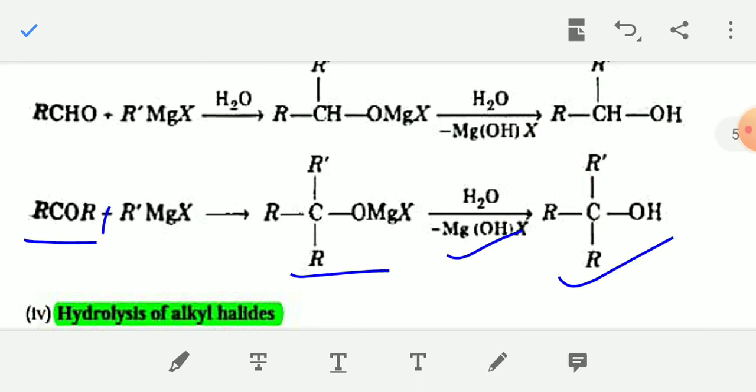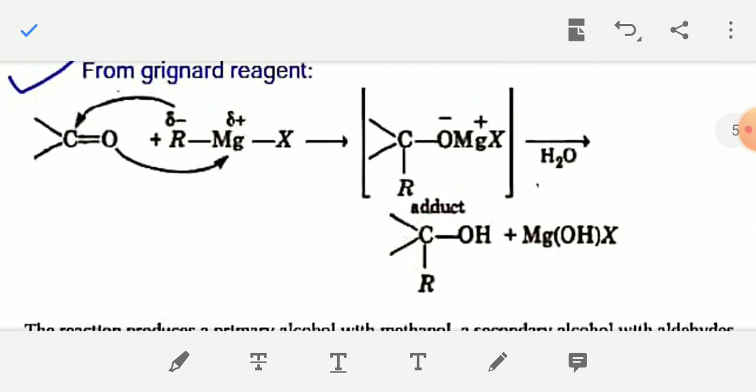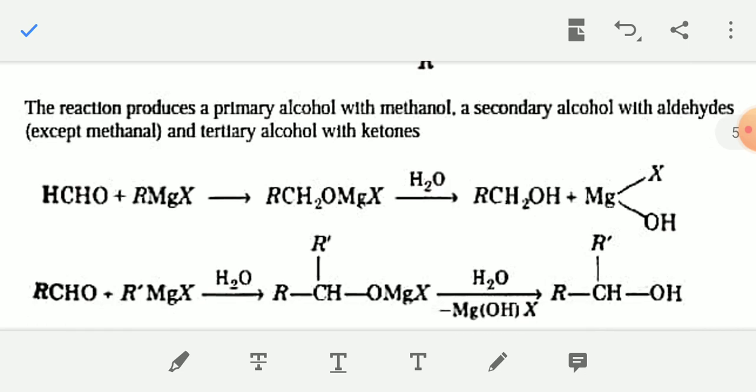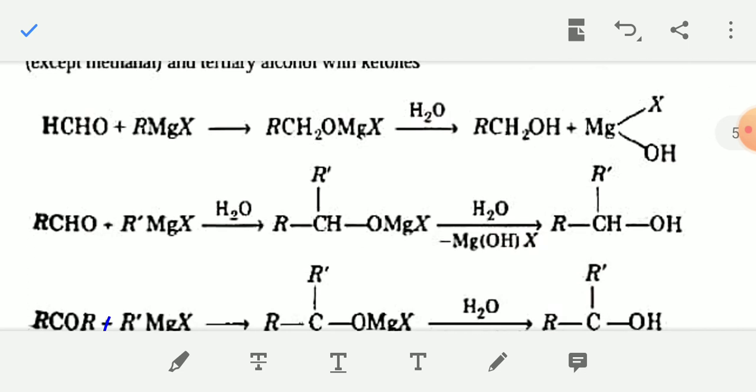So the generalization is that from Grignard reagent you can get alcohol. If Grignard reagent reacts with aldehyde or ketone, then after hydrolysis finally you will get an alcohol. The alcohol may be primary or secondary or tertiary.